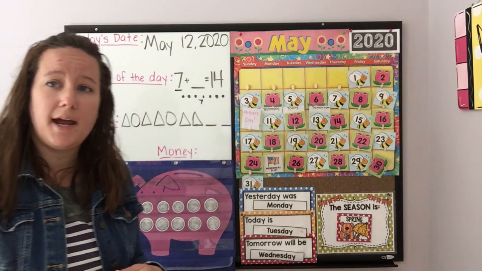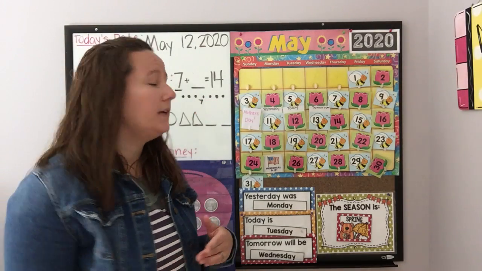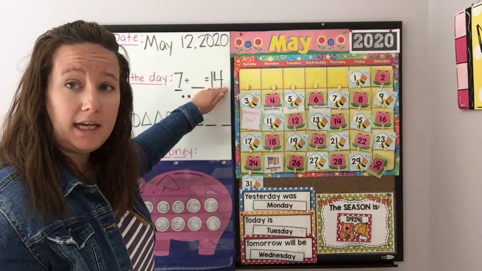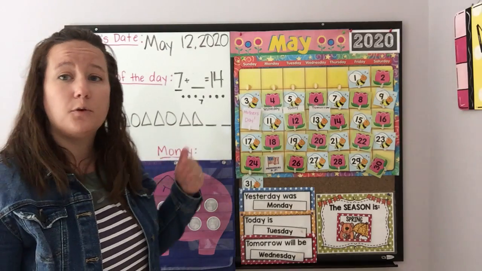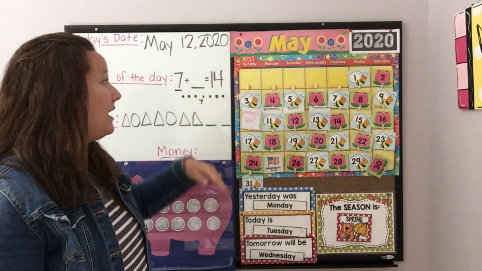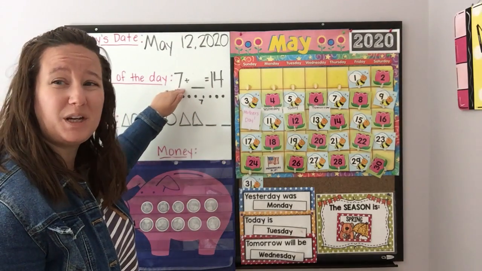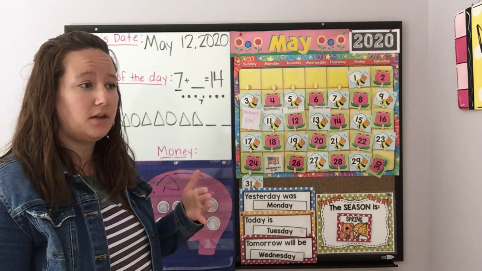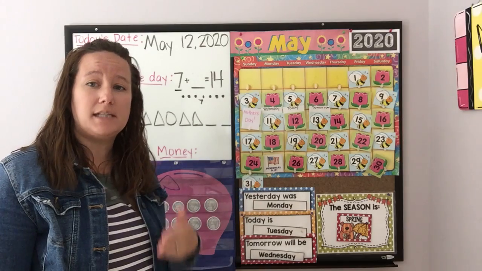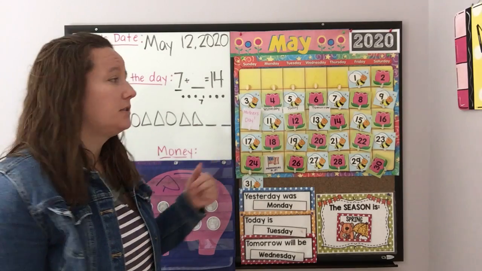Okay, another way that we can solve it is we know we're going to end with 14, right? We know that's our number at the end. So let's draw 14 dots, and then we'll take away what we know we have. We know we have 7. So if we take those away, the ones that are left will be our answer. So let's try that.